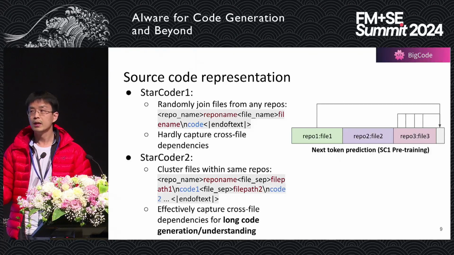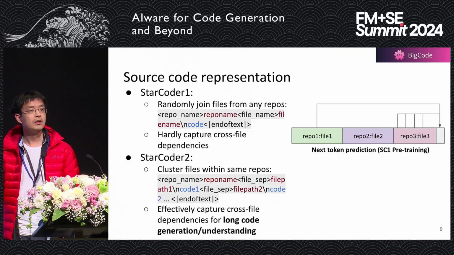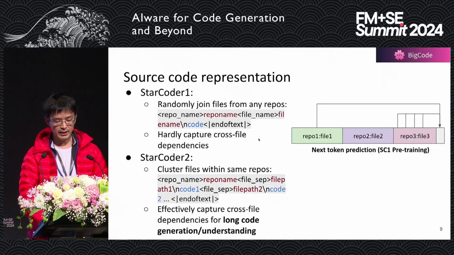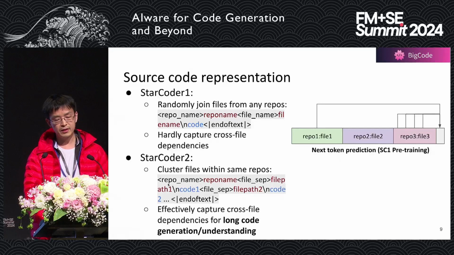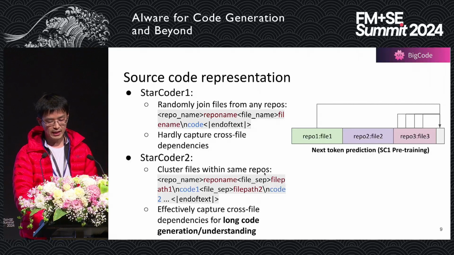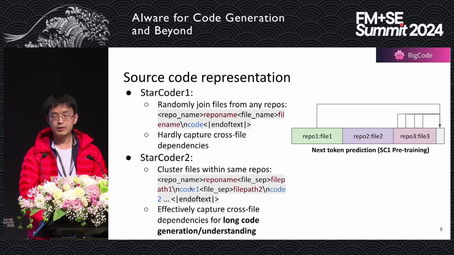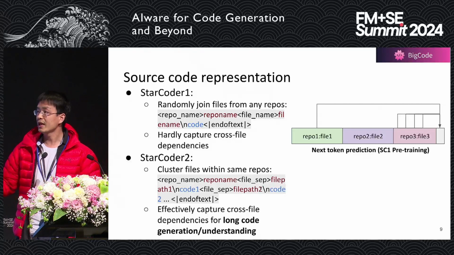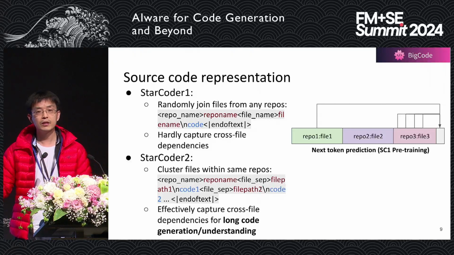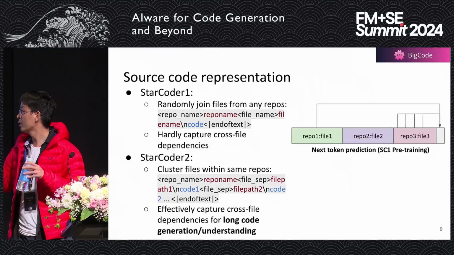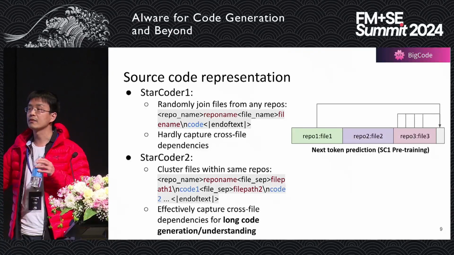What we did is that we group all the files from the same project all together. So this is basically how we did it. You can see that this is the repository name, right? And then we have a file separator, right? And then we can have file path 1 with the code for this particular file, right? And then we have file path 2 for code in the other file, right? Basically, all the code files within the same project are grouped under one repo tag.